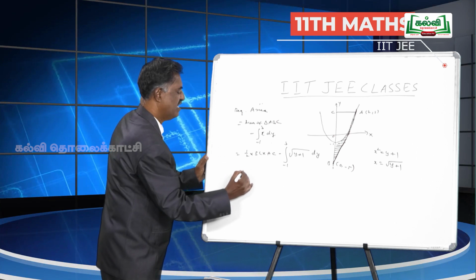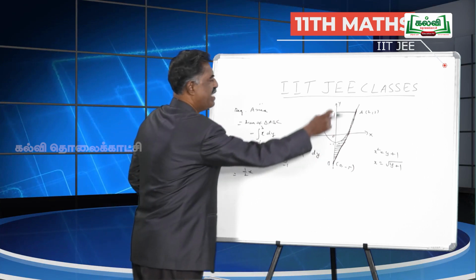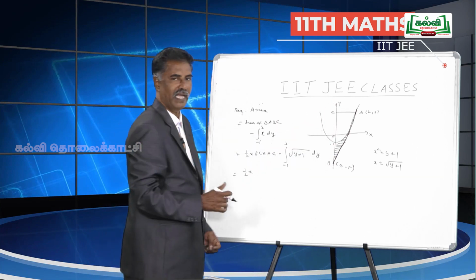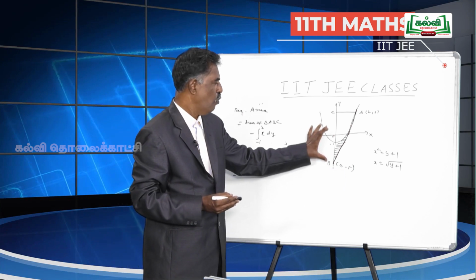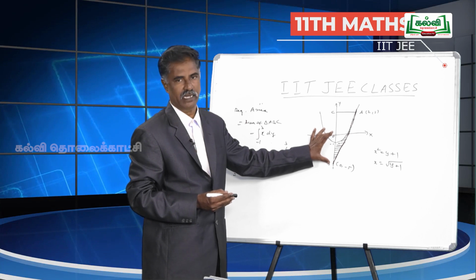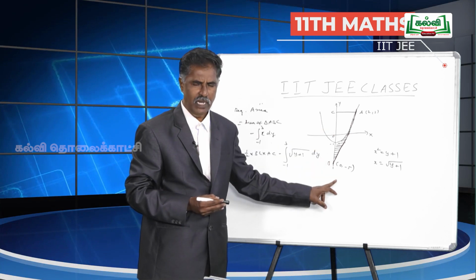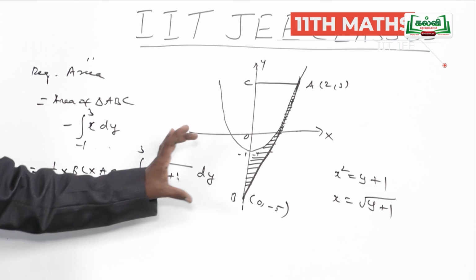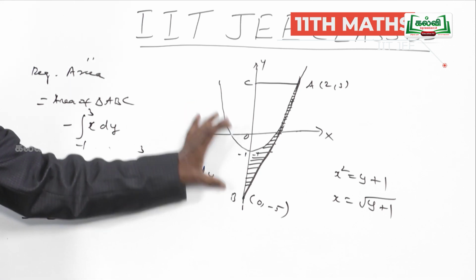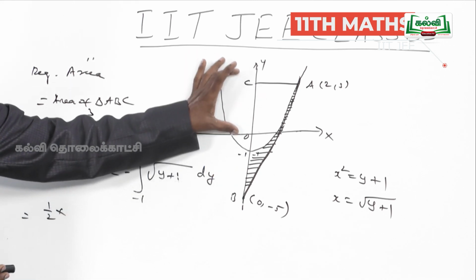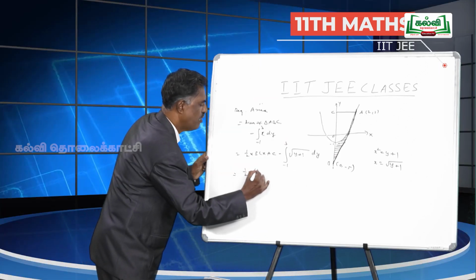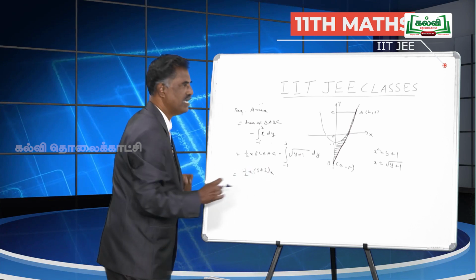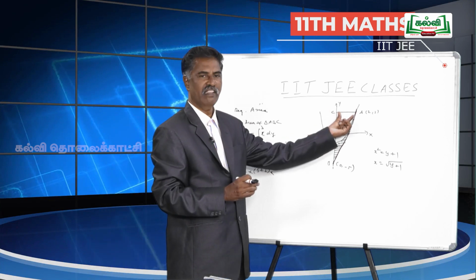That is half into BC, the distance between B and C. Children, this point is minus 5, so OB is 5 units. Actually the point is only negative, but the distance will always be positive. So OB is 5 units and OC is 3 units. So you will have 5 plus 3 into AC, the horizontal distance 2.